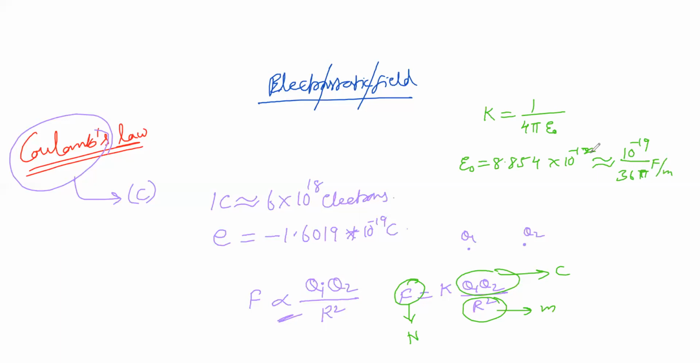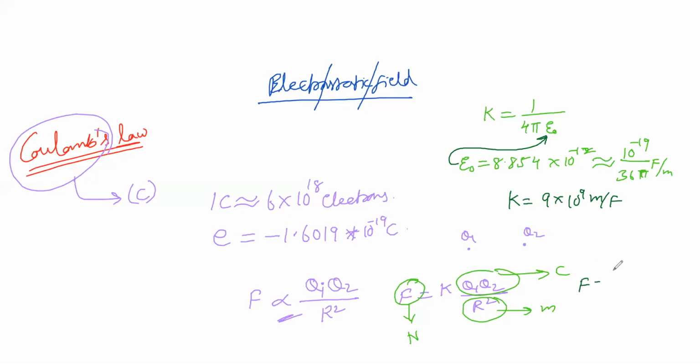If we substitute this value of epsilon naught in K, we get K equal to 9 into 10 to the power of 9 meter per farad. It is just inverted, as the unit of epsilon naught is farad per meter. Then, with epsilon naught substituted in K, the overall force F between the two charges, according to the statement, finally goes like this.